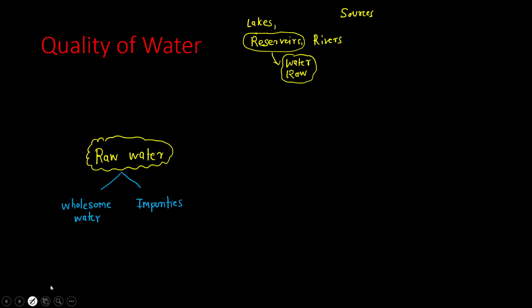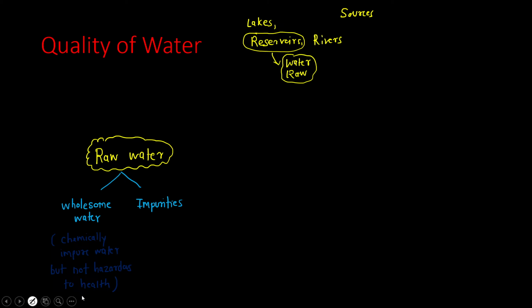Okay, now sir, what is this wholesome water? This wholesome water is chemically impure water, okay, but not hazardous to health.